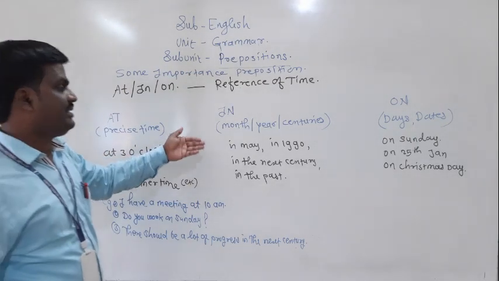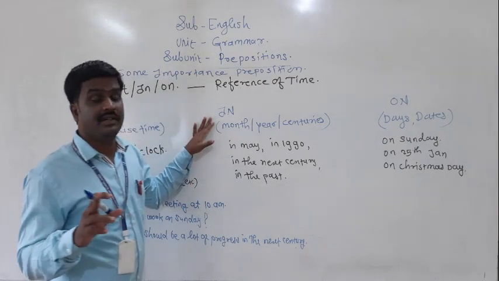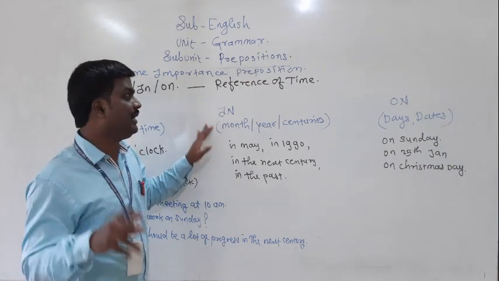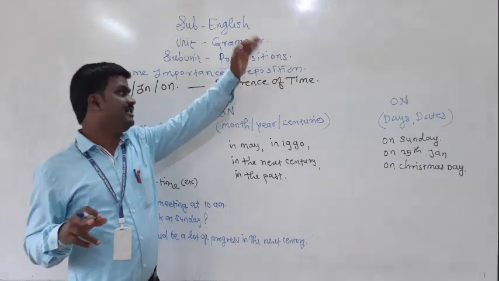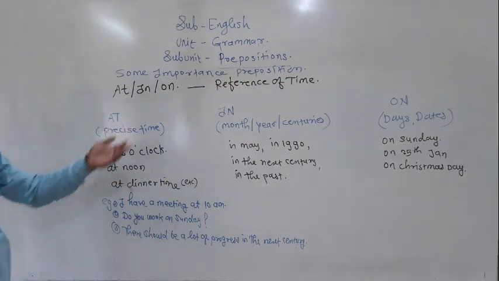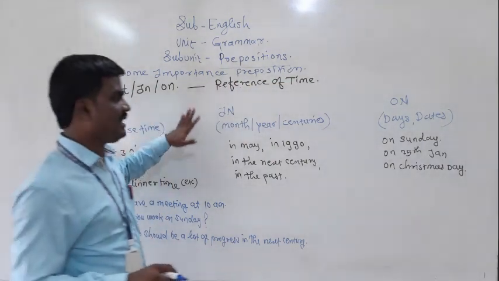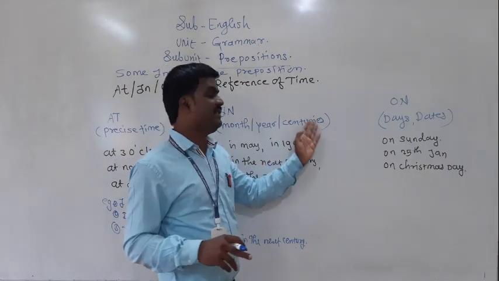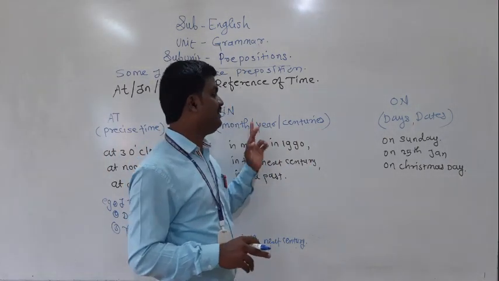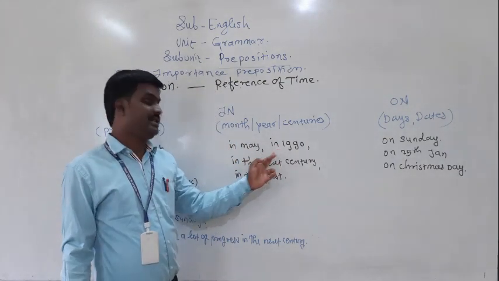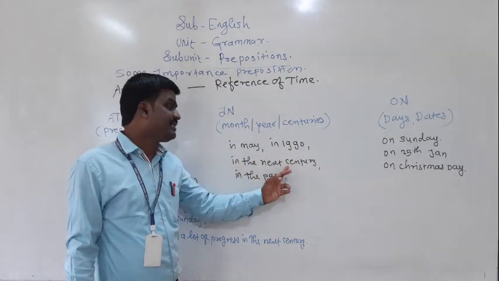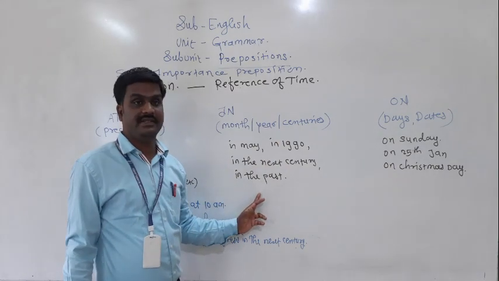Next, in is used to denote the month, year and century. We are talking about time here; these prepositions are also used to denote place, which I will discuss after this. For example: in May, in 1990, in the next century, in the past year.